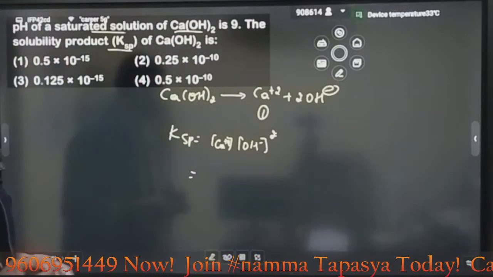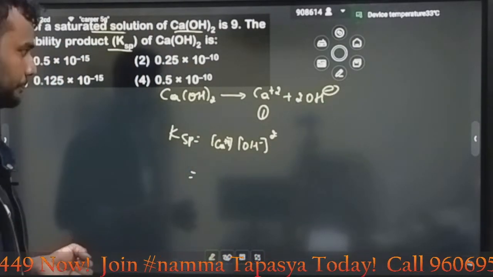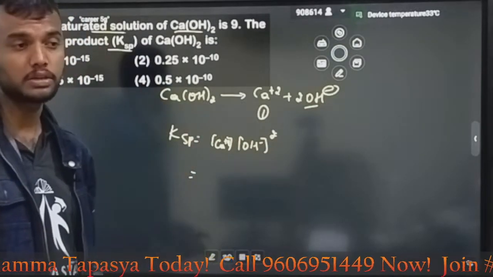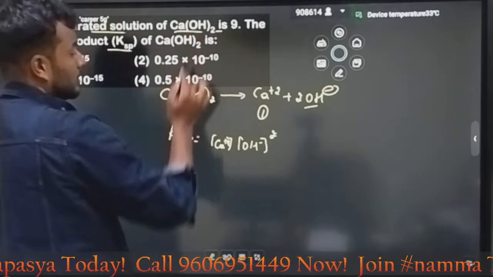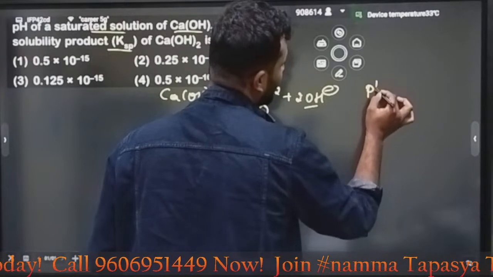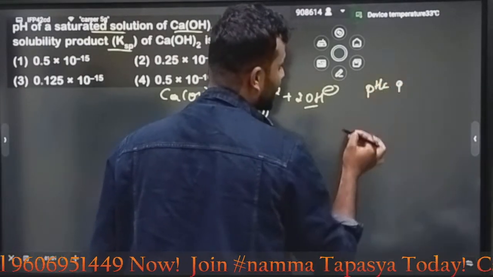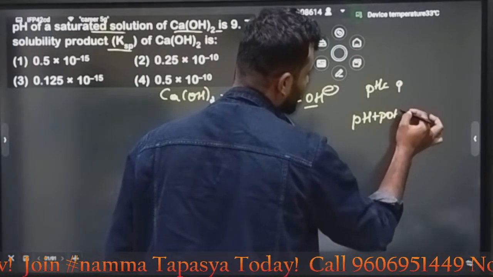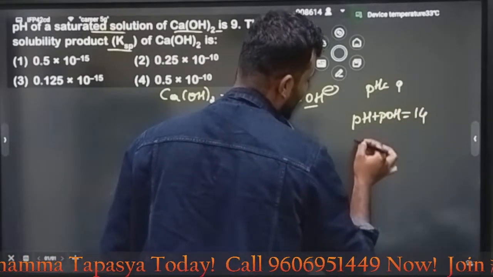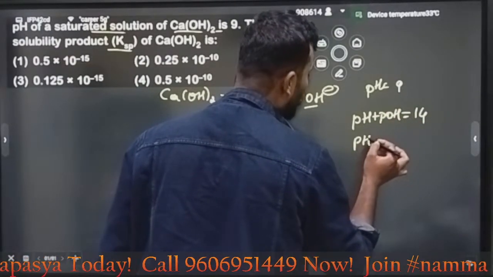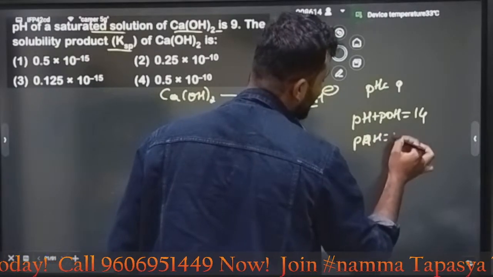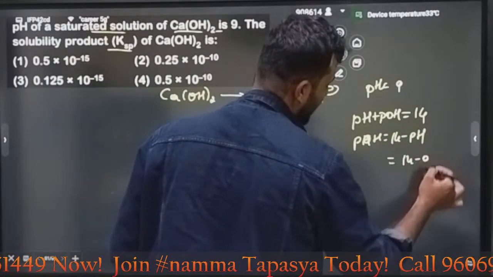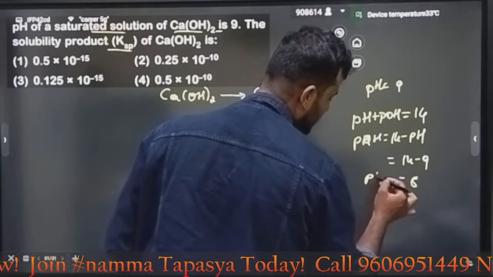Look here, my dear students. Sir, how to get the answer? They are not mentioning any OH minus concentration or Ca2+ concentration, but they are mentioning the pH value here, pH 9. We already know one relation: pH plus pOH is equal to 14. So pOH is equal to 14 minus pH. 14 minus 9 is nothing but 5. This is the pOH.